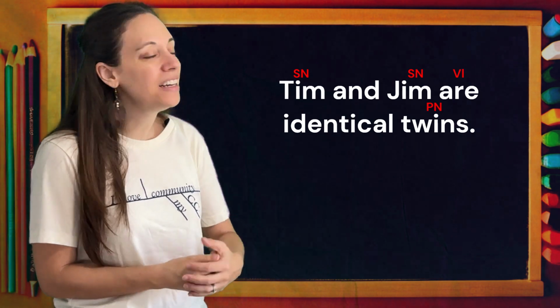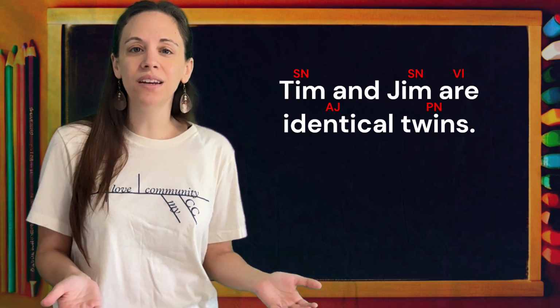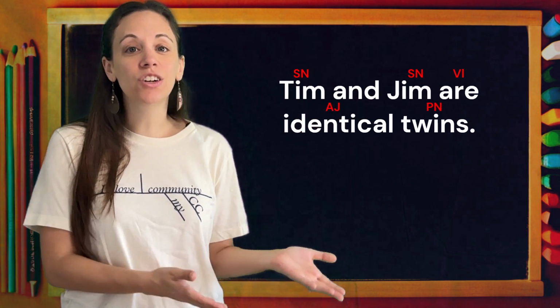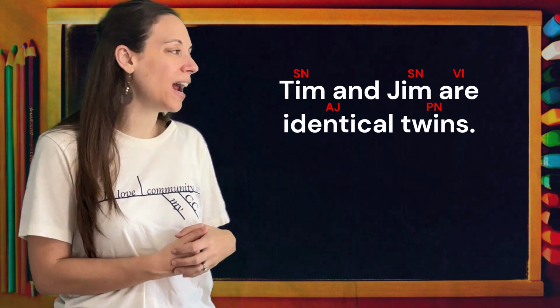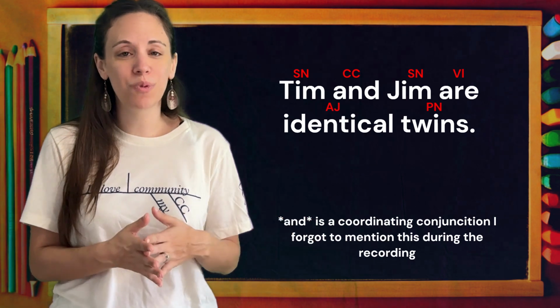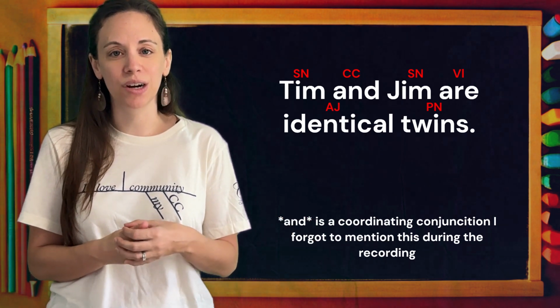How is identical working in this sentence? In this case, identical is an adjective. What kind of twins? Which twins are they? They are identical. Identical is modifying twins, and that's our adjective. Now, since we have it all labeled appropriately, let's see how we're going to diagram this.